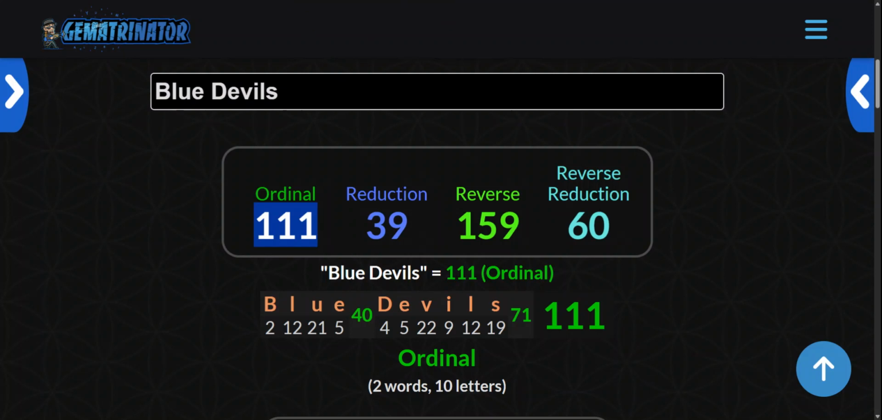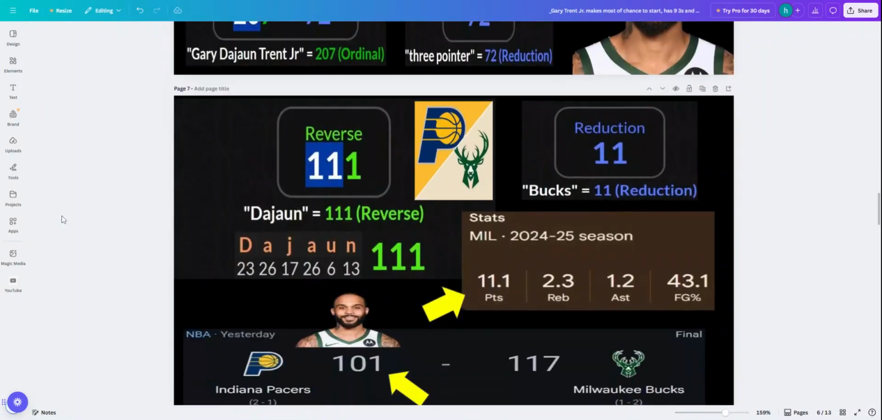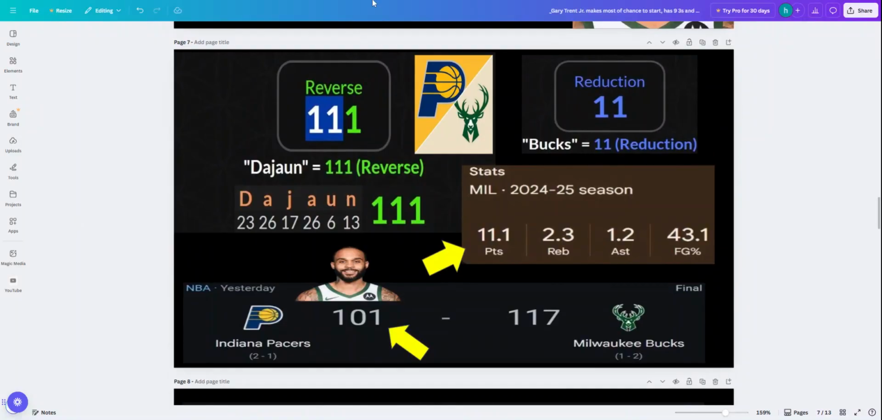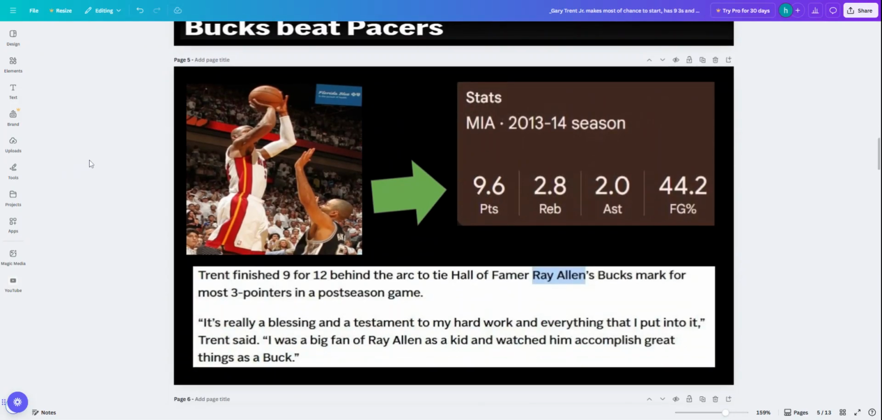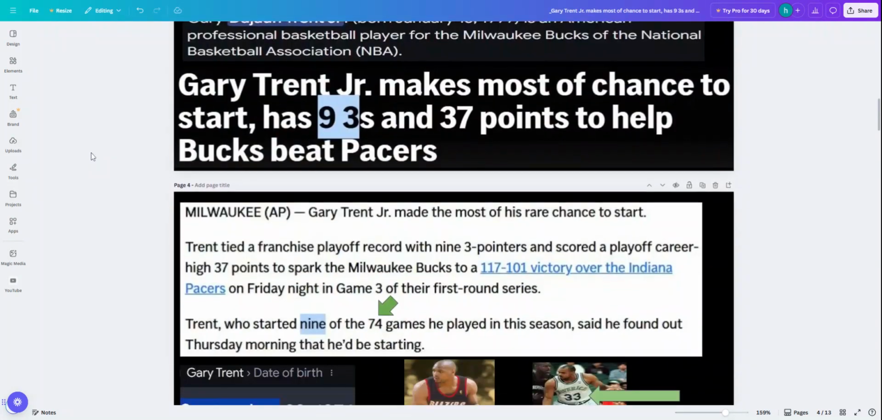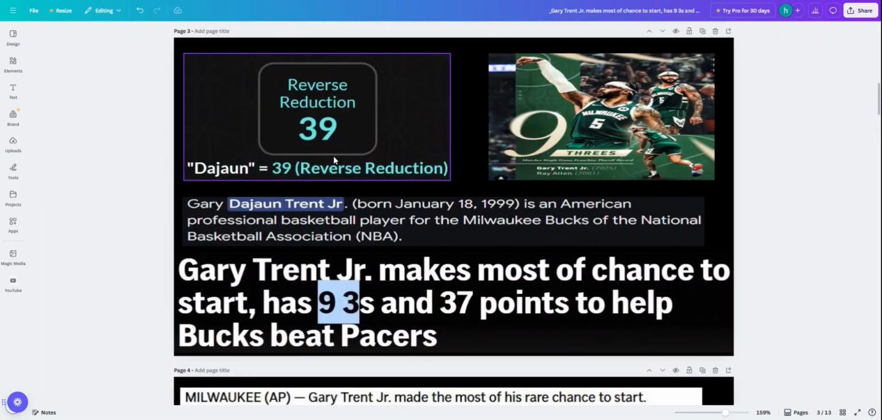That's where he went to college. And that's why I like doing that on the fly. Okay? Because remember, his middle name equals 111, like Blue Devils. Bucks 11. Look, 11.1 points on the season. Pacers score 101, like 11. And remember, 3-pointers. He tied Ray Allen's playoff mark. He hit 9. Look at that. Blue Devils has the 39 as well as the 111. And his middle name equals 39.